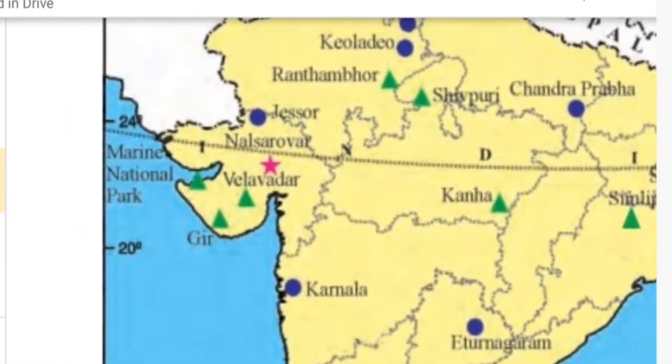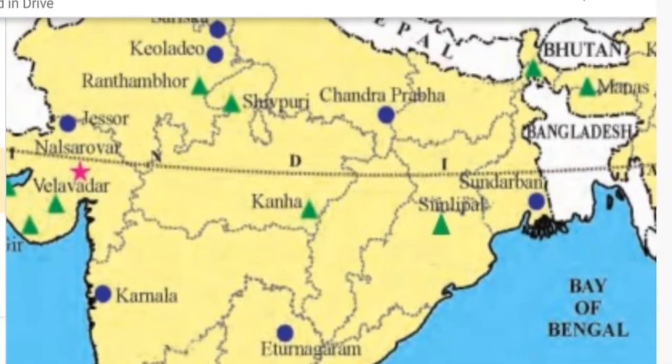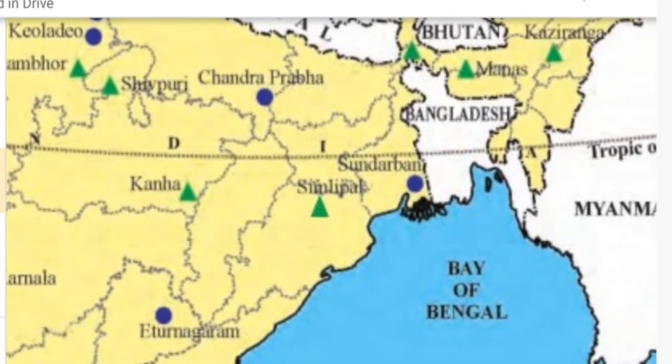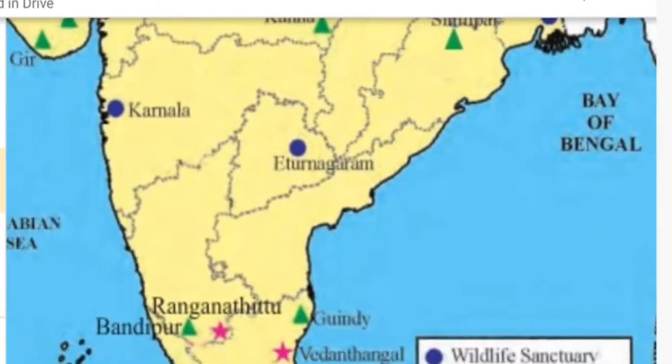Here in Gujarat, there are Gir, Velavadar and Marine. Very important, Gir, Velavadar and Marine National Park. All three are located in Gujarat. Next important is Kanha National Park. It is in Madhya Pradesh. Next, Simlipal. Simlipal is in Orissa.